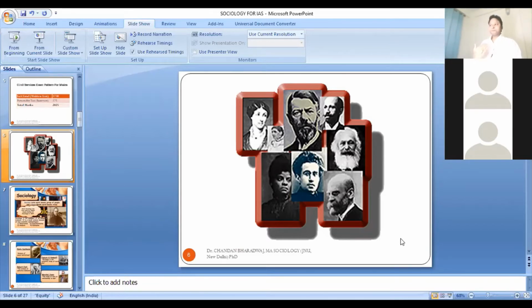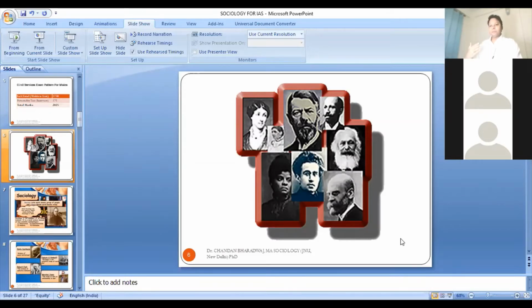and with his effort, this new branch of knowledge got established. We have many key figures in sociology. It started with the effort of Saint Simon and Auguste Comte, but there are some key figures, stalwarts in the discipline of sociology, like Emile Durkheim, Karl Marx, Max Weber, George Simmel, GS Mead, etc.